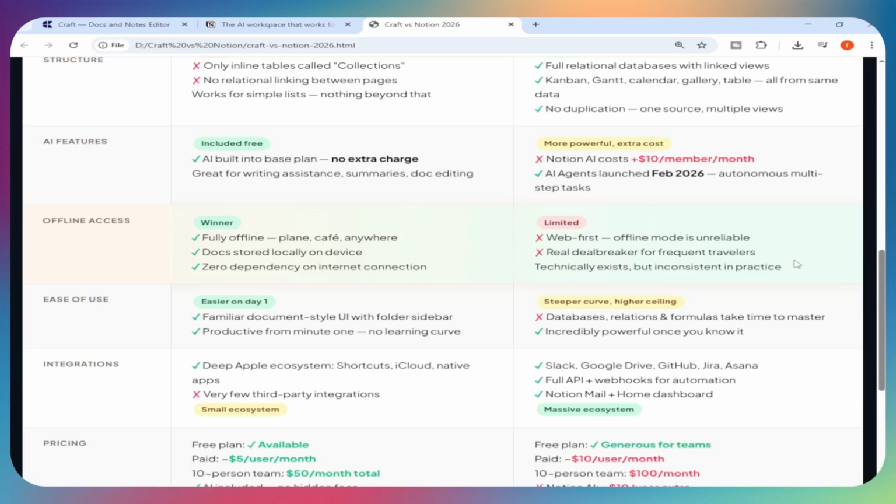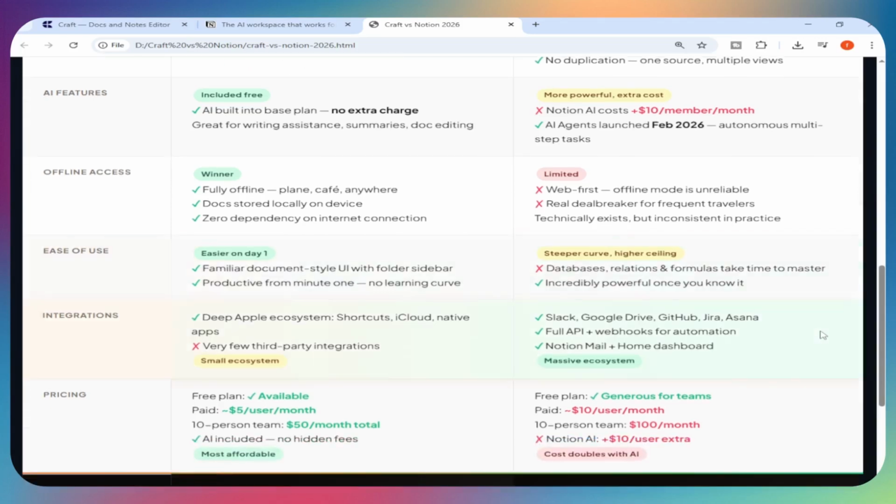Ease of use. Craft wins on first impression. Open it and you immediately know what to do. Notion has a steeper learning curve. Databases, linked views, relations, formulas, it takes time to master. But once you do, it becomes incredibly powerful.